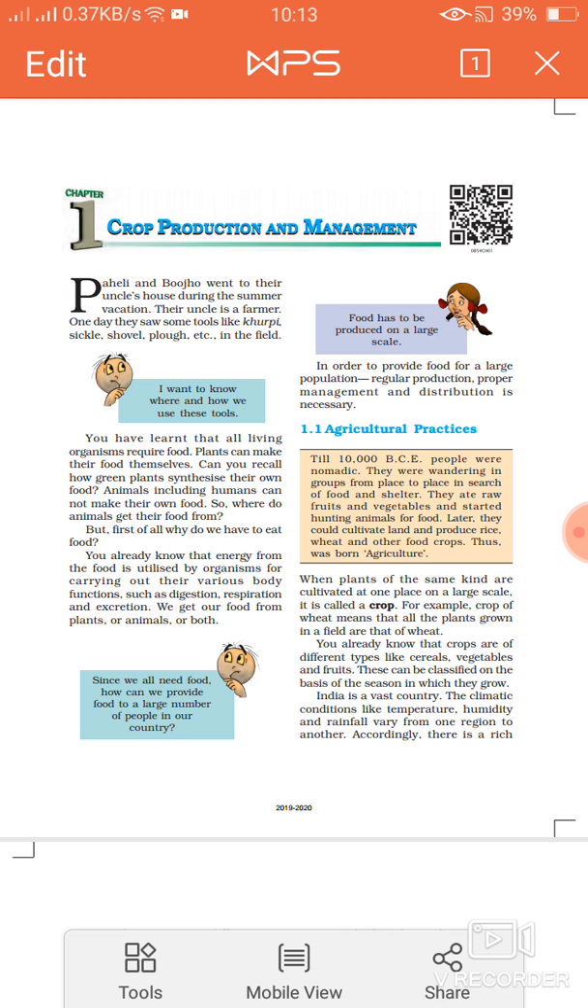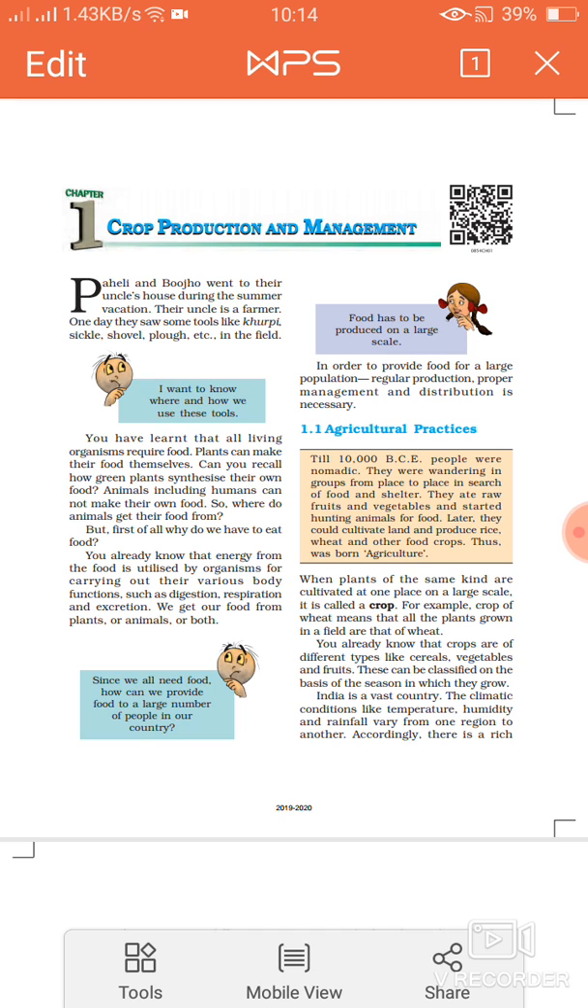Today we are going to discuss Chapter 1, Crop Production and Management, of class 8. Paheli and Buzo went to their uncle's house during the summer vacation. Their uncle is a farmer.